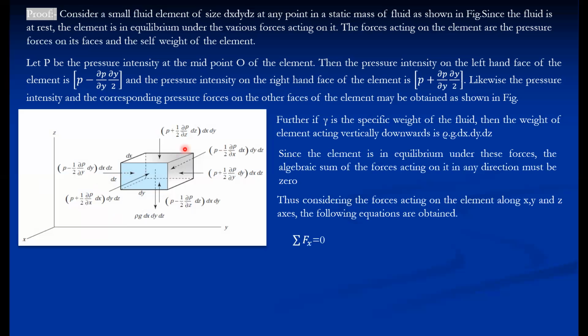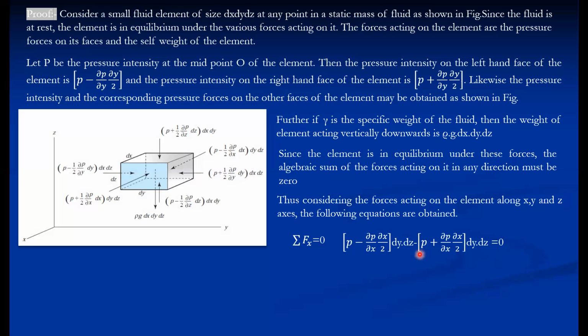If we equate the forces acting along the x direction, there are only two pressure forces acting along the x direction. This is the positive x direction, this is the negative x direction. So we are considering this a positive force, minus this negative force, that is equal to 0.